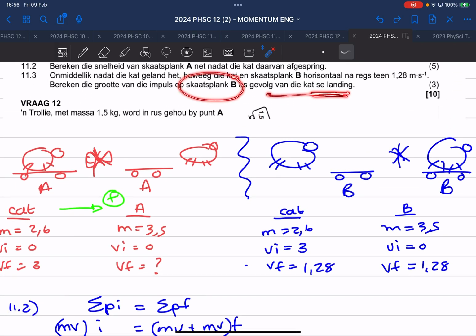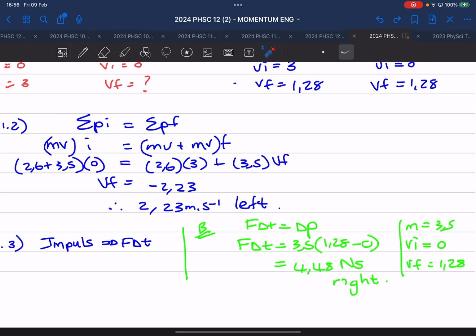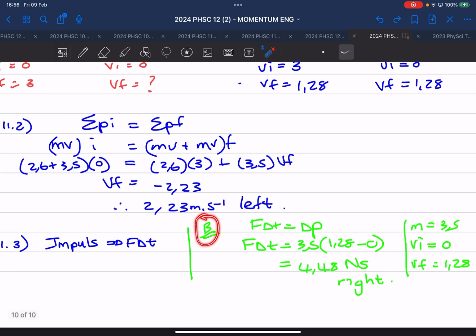Nou, jy kon na die kat gekyk het. You could have looked at the cat. Okay, and then it would be the inverse, the other way around. Maar hulle vra vir jou wat is B, and so I'm looking at B. Nou onthou, impulse is force times time. Hulle het nie vir jou gevra wat is die krag op die skaatsplank nie, because for that you would have needed time. Sien wat hulle gevra het nie. They asked for the impulse, this whole thing.